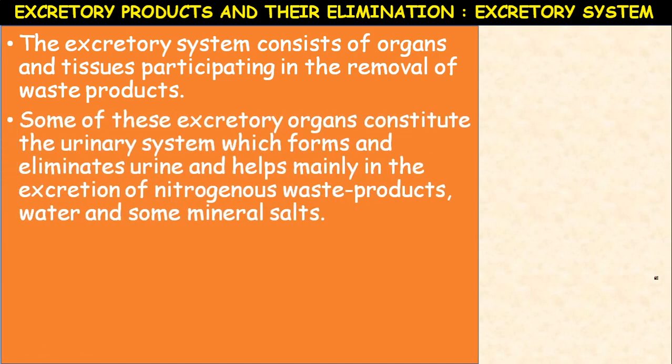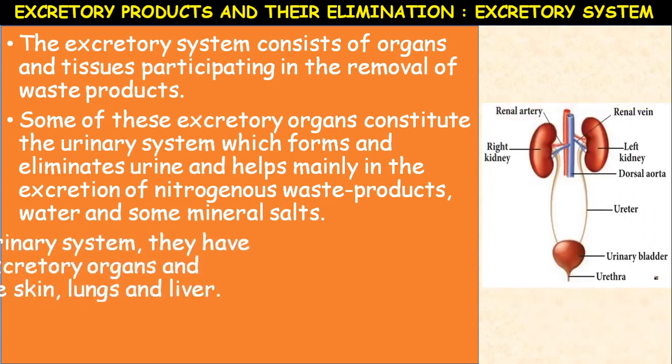Some of these excretory organs constitute the urinary system, which forms and eliminates the urine and helps mainly in the excretion of nitrogenous waste products, such as, okay, the nitrogenous waste products means it may be ammonia, urea or uric acid, and along with that some water and some mineral salts are also eliminated.